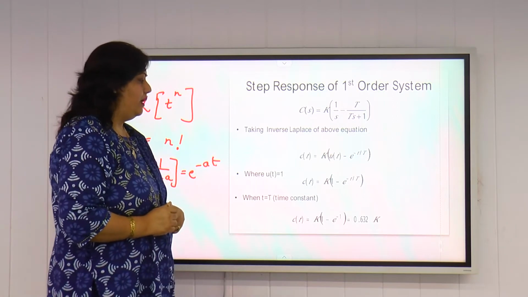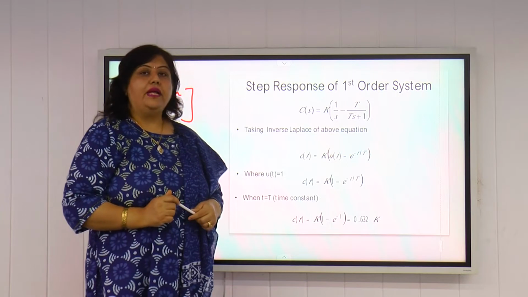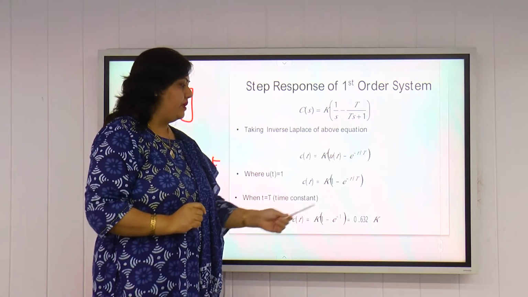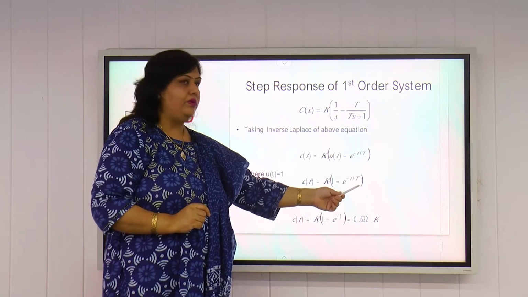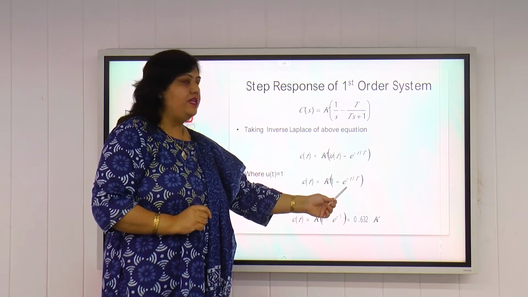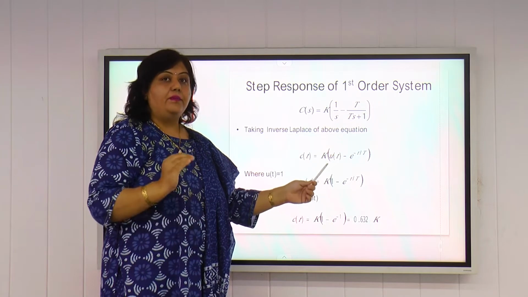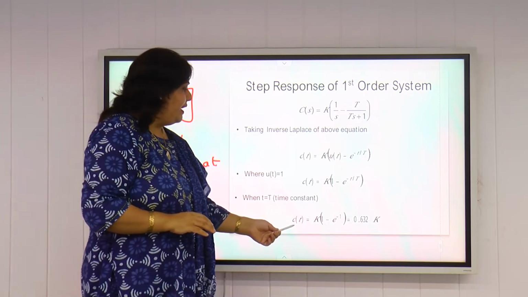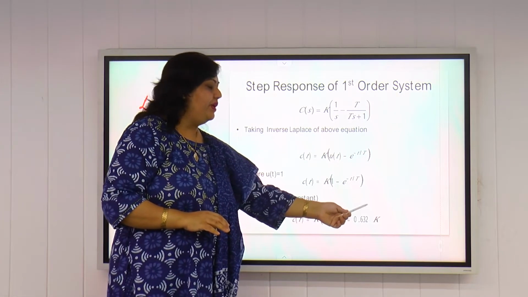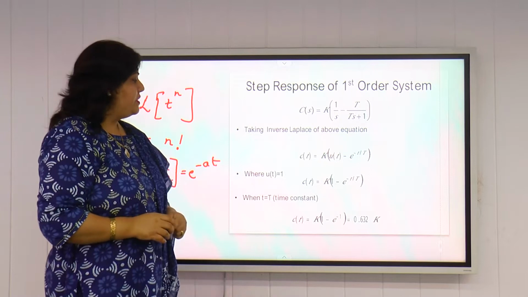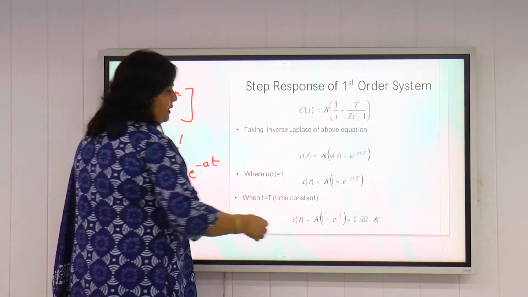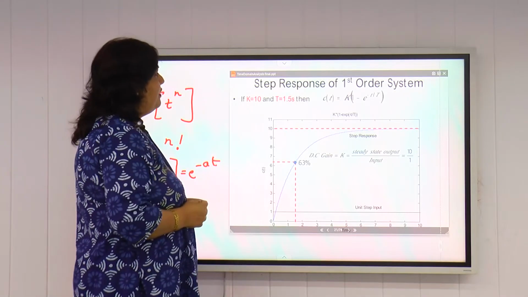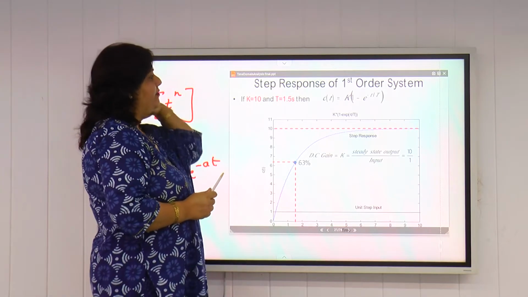Now we define the term time constant here. If we put small t equal to capital T in this expression, this term will become e raised to power minus 1. And if we put the value of e raised to power minus 1, that is 1 by e, we will get the value of C(t) equal to 0.632 into K. So from this expression, we can define the time constant, because the definition of time constant of a system is very important.